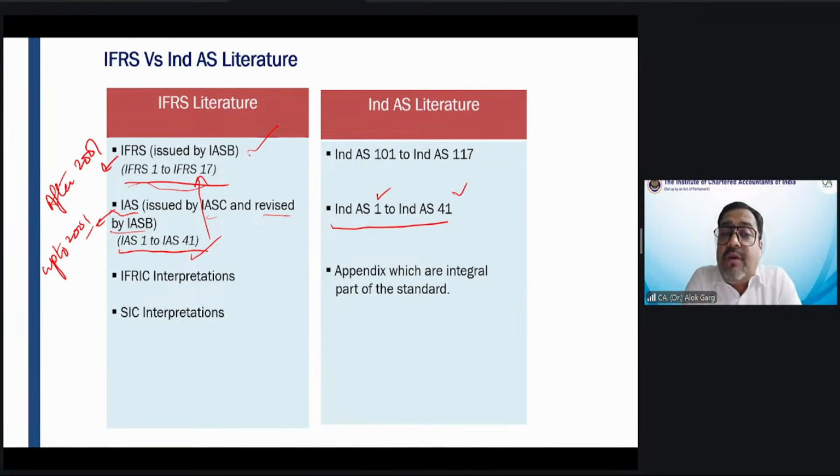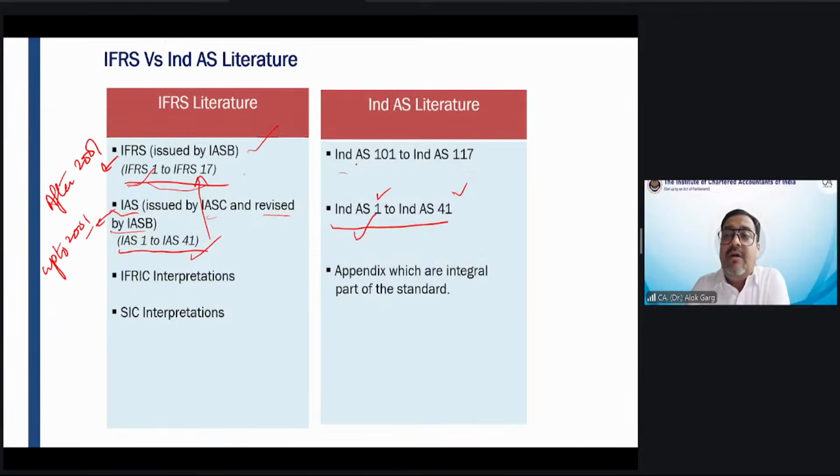And for the IFRS series of standards, since globally there are two different names, IAS and IFRS, but in India we have issued only Ind AS, if I have already used Ind AS 1 for IAS 1, can I again use Ind AS 1 for IFRS 1?